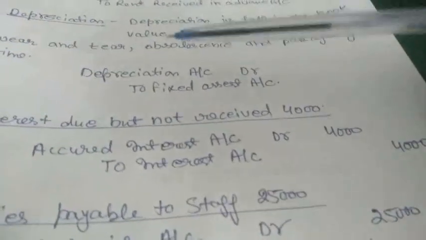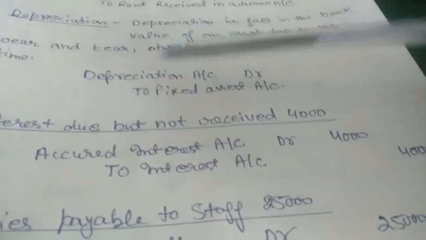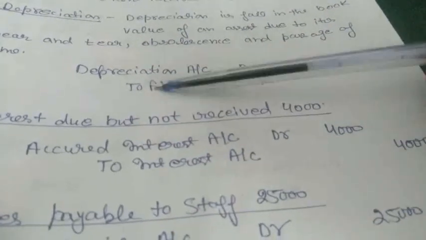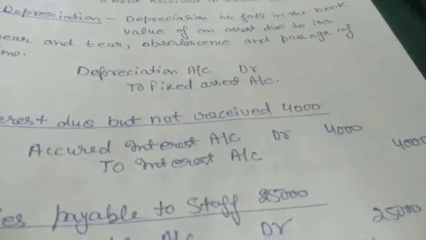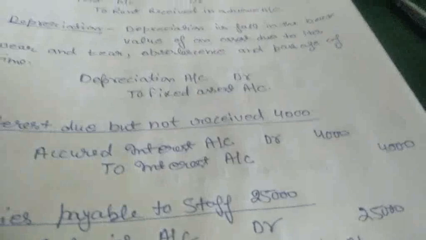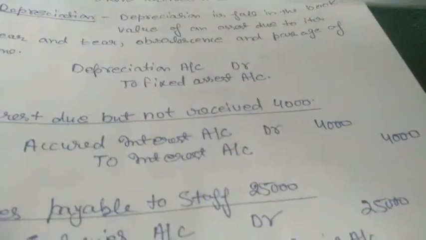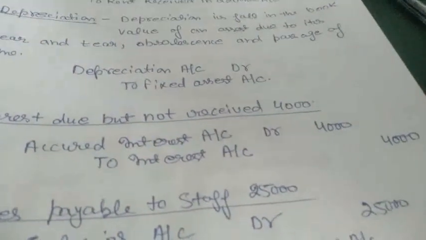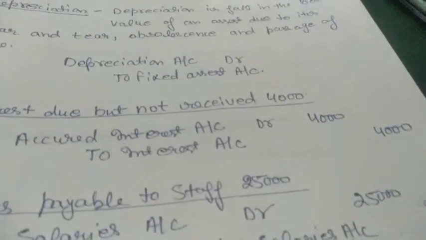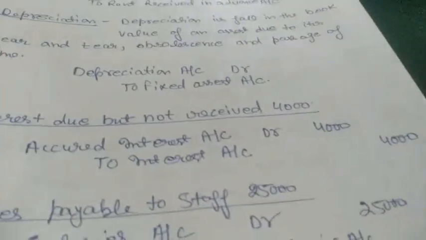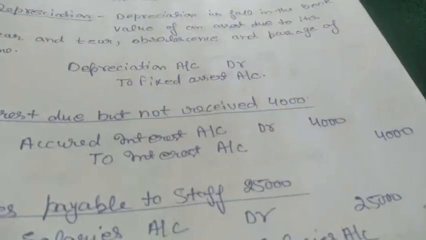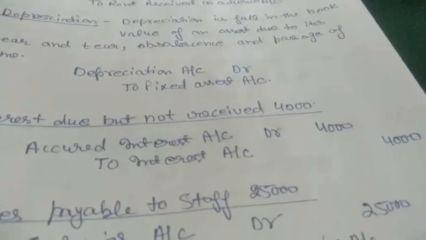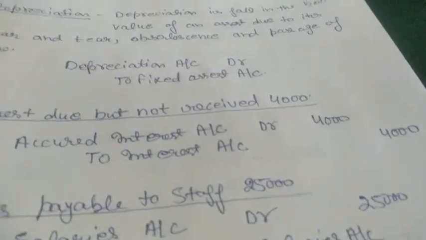So the entry for depreciation on that asset will be depreciation account debit to that fixed asset. We can take an example of a car or maybe a bike or anything. When we are purchasing that fixed asset, it will be brand new, but after some time, maybe 1 year or 2 years, the value of that asset will start decreasing. So every year there will be a decrement in that asset value. It may be 10%, it may be 20%.